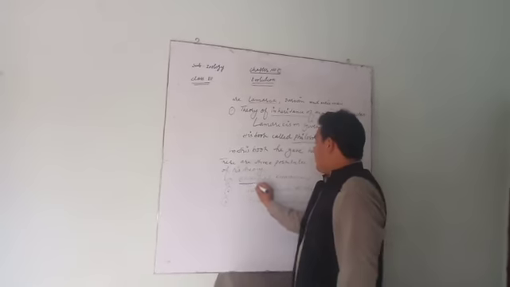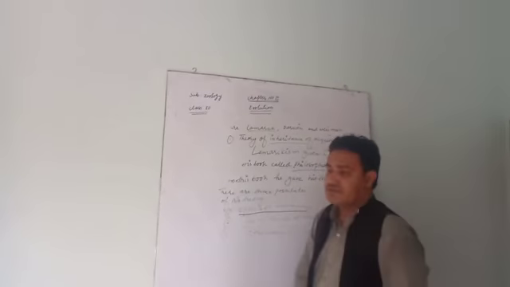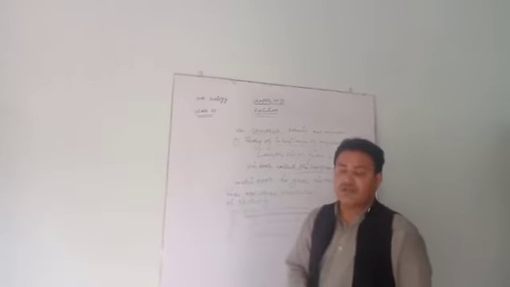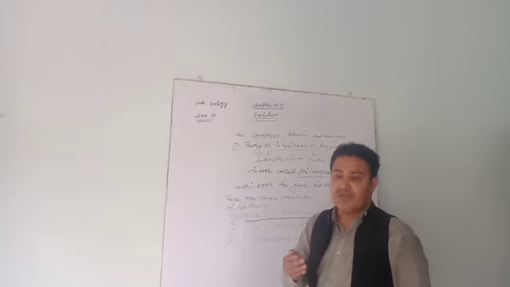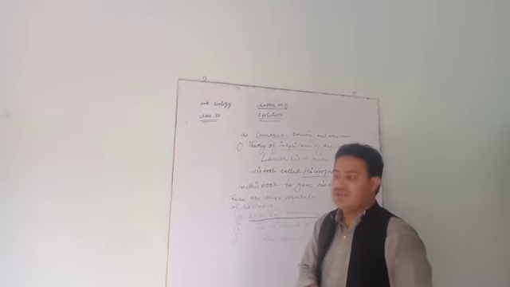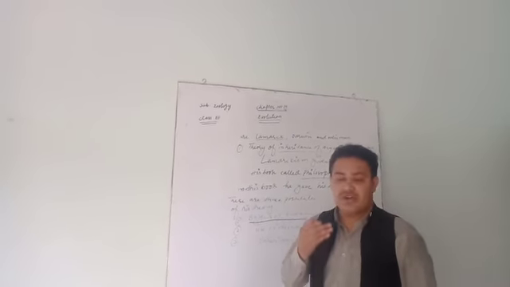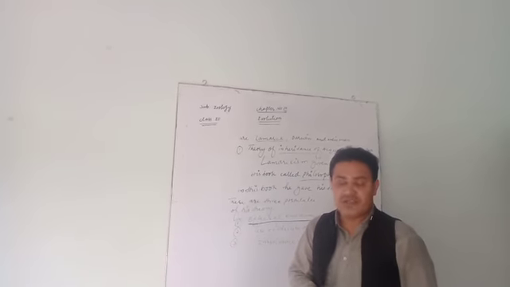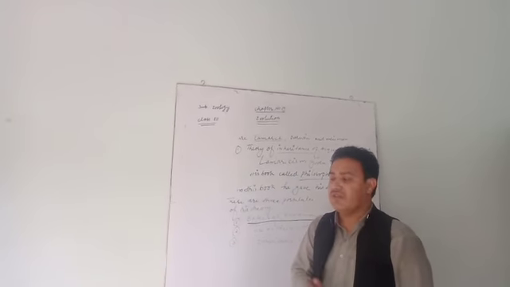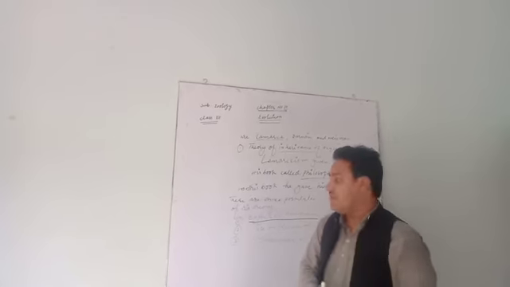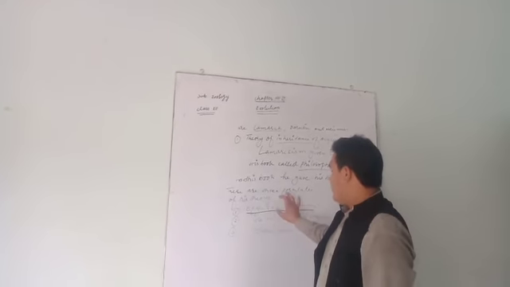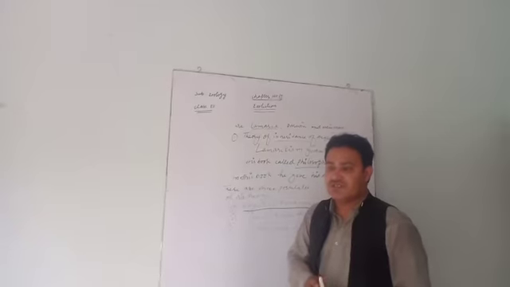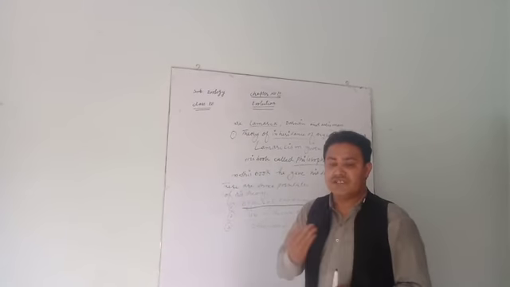Now, effect of environment. According to Lamarck, the environment can change the organism. The animal which lives in the environment has the ability to change.